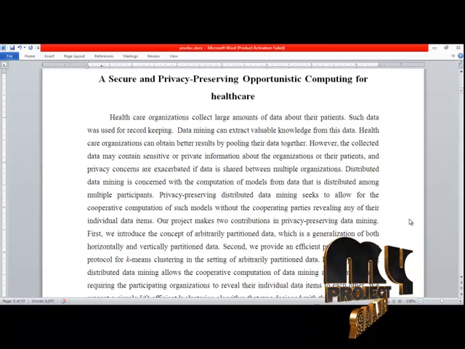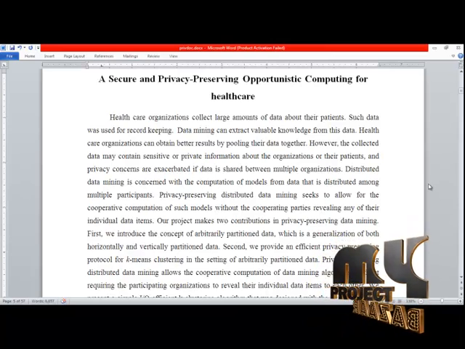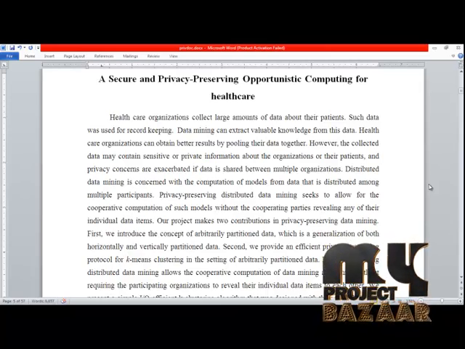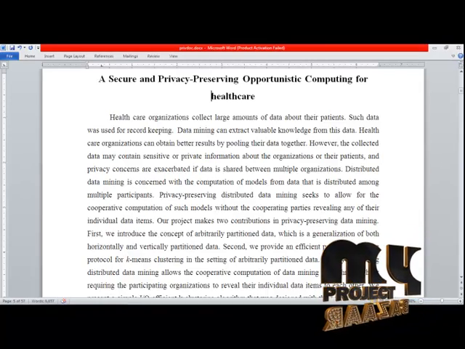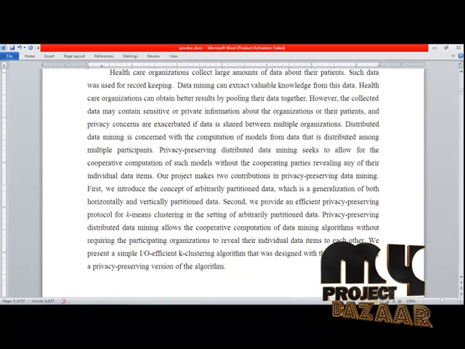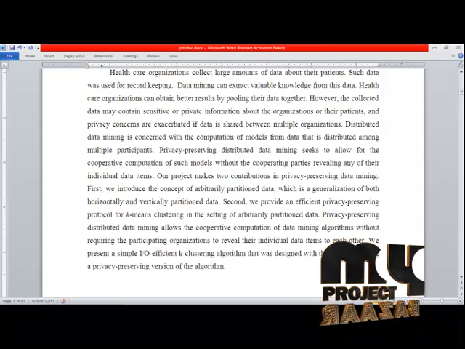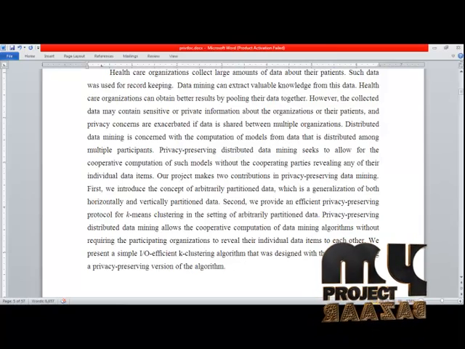Privacy preserving distributed data mining allows the cooperative computation of data mining algorithms which would otherwise require the participant organizations to reveal their individual data items to each other. We present a simple I/O efficient k-clustering algorithm that was designed with the goal of enabling a privacy preserving version of the algorithm.